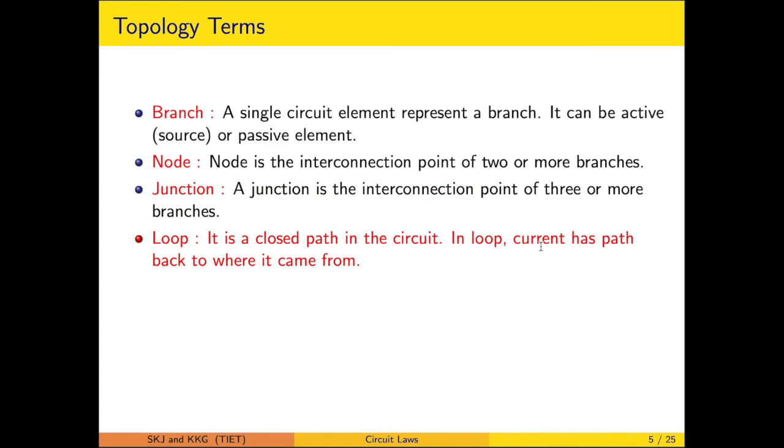Loop: it is a closed path in the circuit. How do we define the closed path? It is where the current has a path back to where it has come from. This has to be applicable for all currents in the circuit.